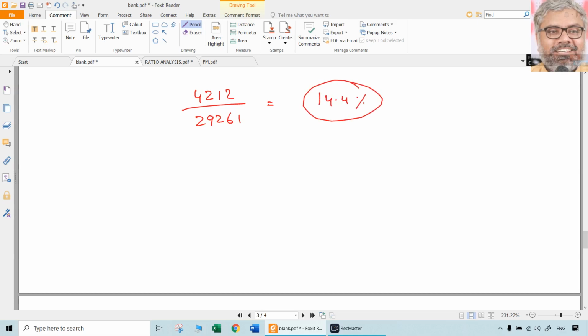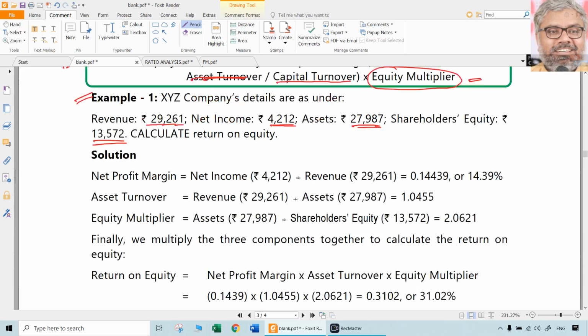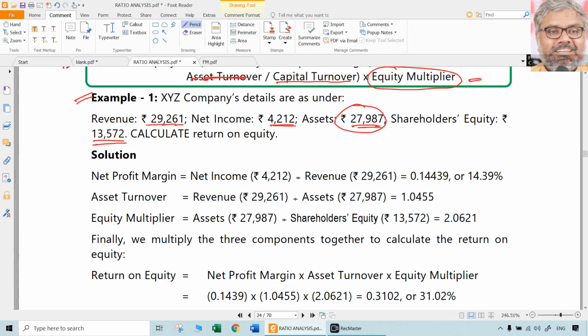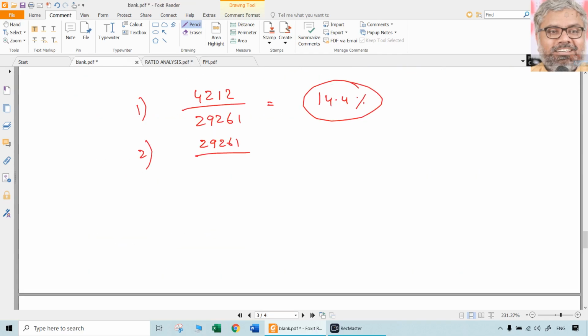This is one thing. Keep it aside. Second thing, asset turnover, let us call it, because assets are given. For any turnover ratio, it is sales divided by that. What is that here? Assets, 27,987.